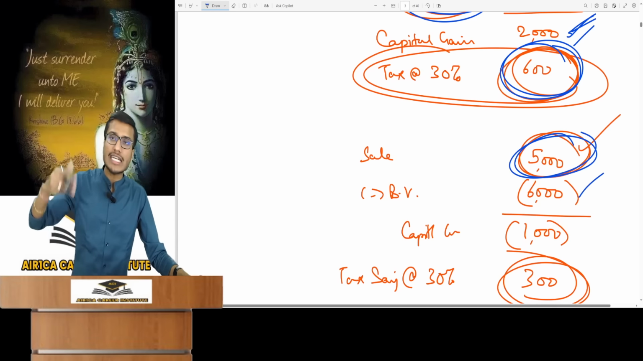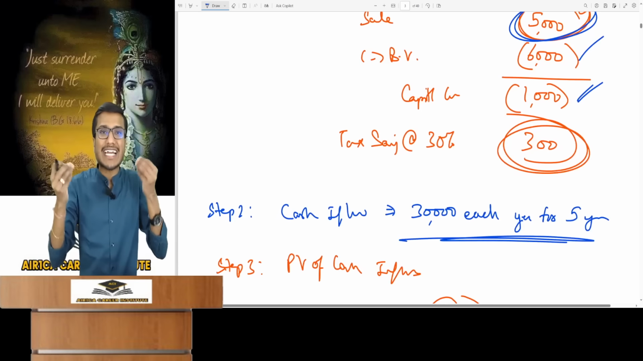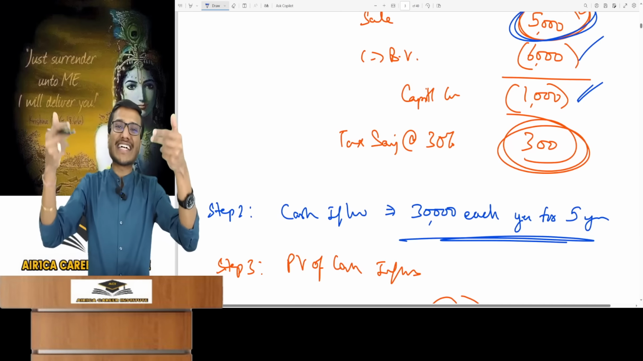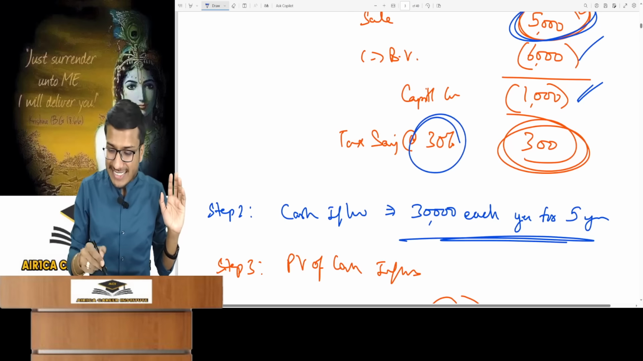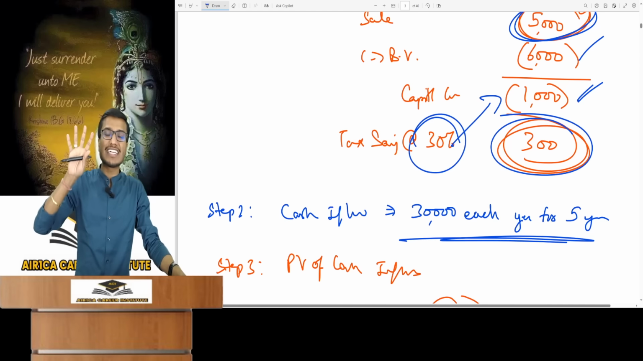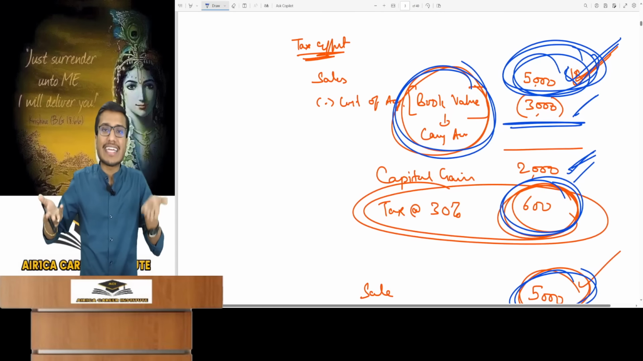So worth 6,000 was sold for 5,000 with a capital loss of 1,000. Capital loss means tax saving. Why tax saving? Because this capital loss will be set off in the business and our tax will be saved. Calculating at 30%, it will be 300. A tax saving of 300 happened.